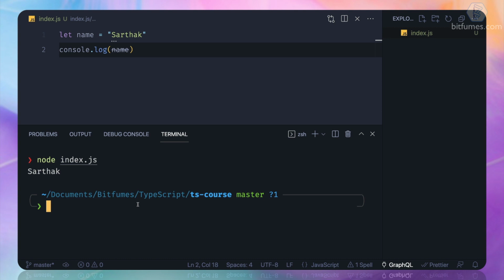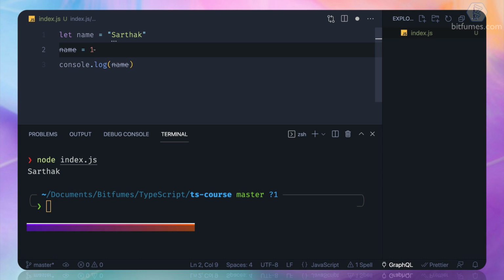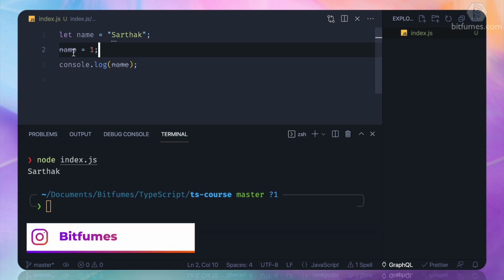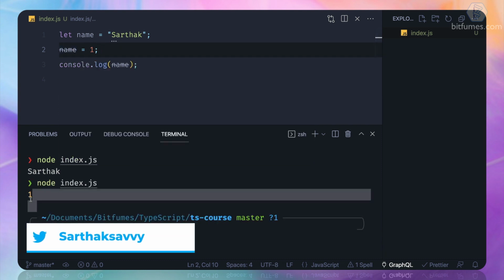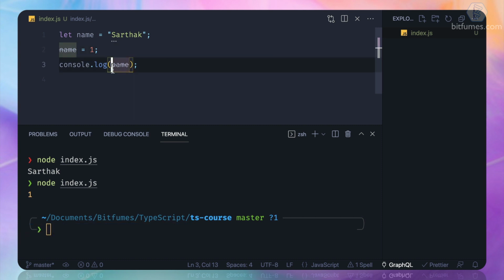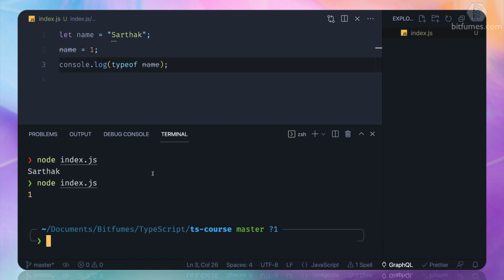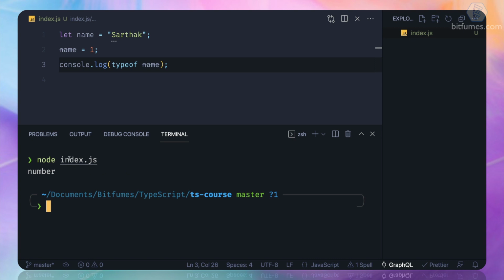Because in JavaScript, the types are all messed up. So why am I saying this? Because you can see it's very easy. Console log name is a string, the name value is Sarthak. But what I can do, I can assign a number, and that's absolutely fine because JavaScript doesn't care about anything. And if I run it, we are getting 1 as a number, and we can check. Okay, so let's see the type for this name. It's a number. If I comment this and then I run, it's a string.